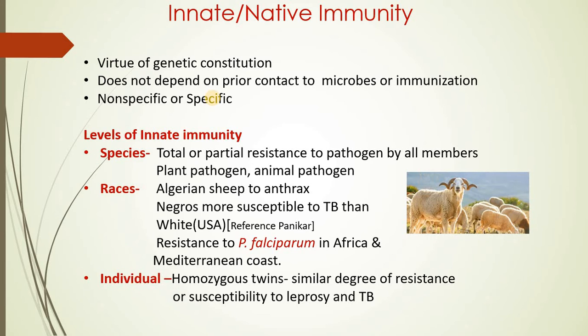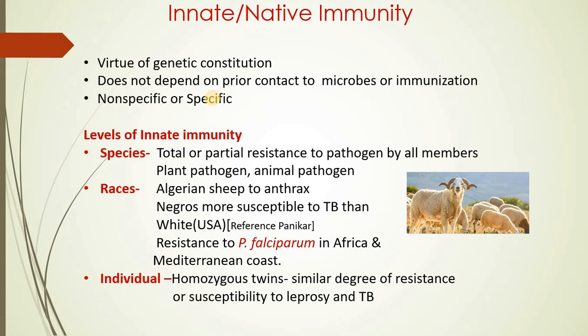This innate immunity is also called inborn immunity, or native immunity. Innate immunity or native immunity is because of the virtue of the genetic constitution of the individual. That means the genetic makeup of the body, the genetic makeup of the cell, plays an important role in showing the strength of innate immunity. We say a person is weak or strong only because of the genetic constitution, the genetic makeup of that individual.